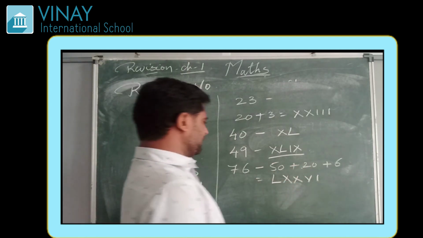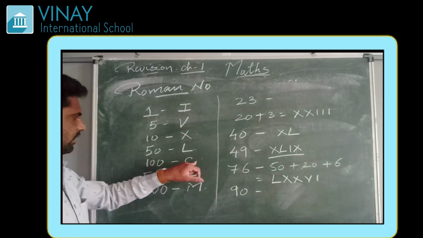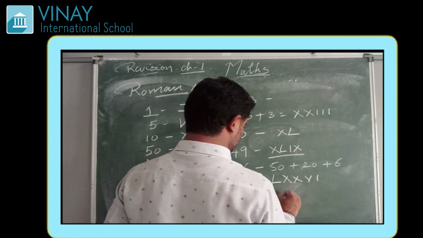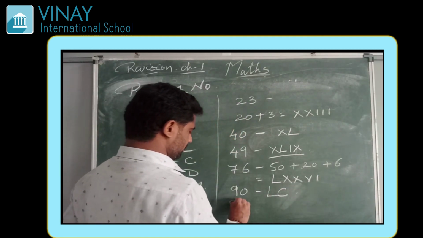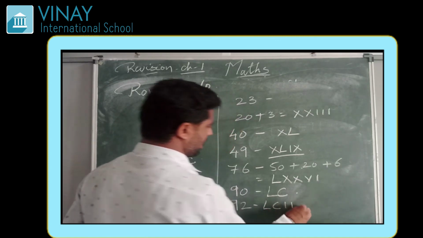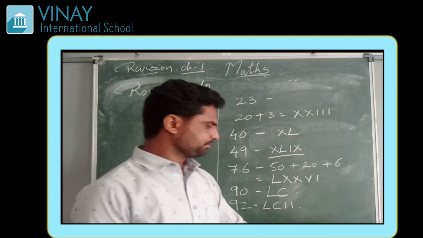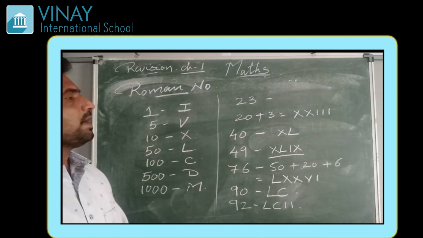Now if you are writing 90, how to write 90? 90 is again 100 minus 10, so it is XC. So if you are writing 92, then it will be XCII. This is the 92. So here we end our chapter.